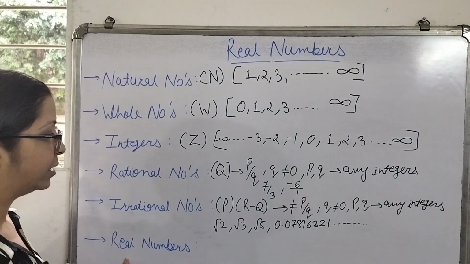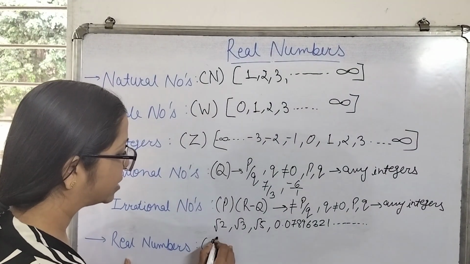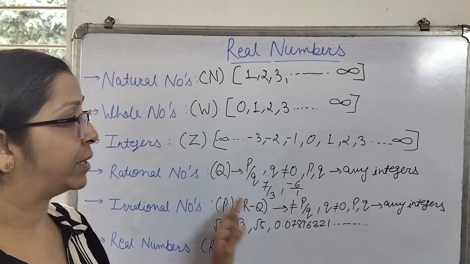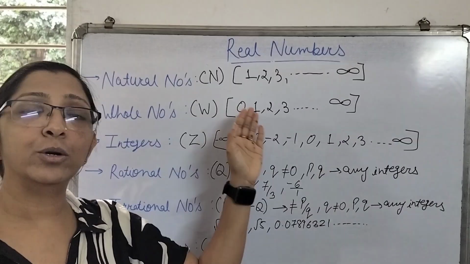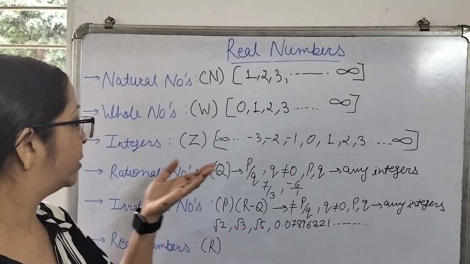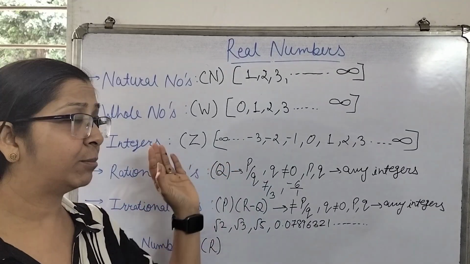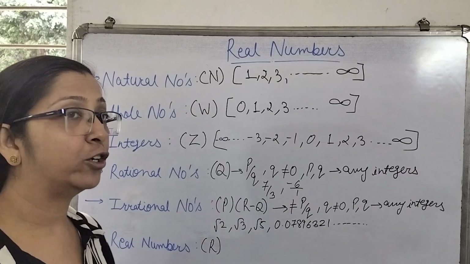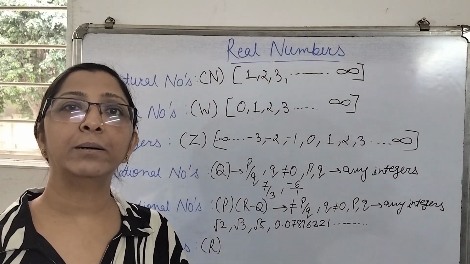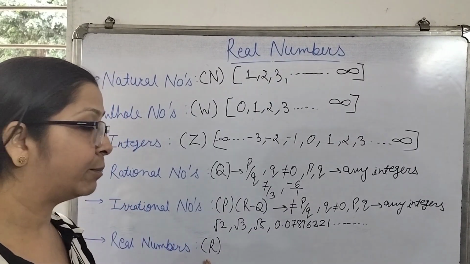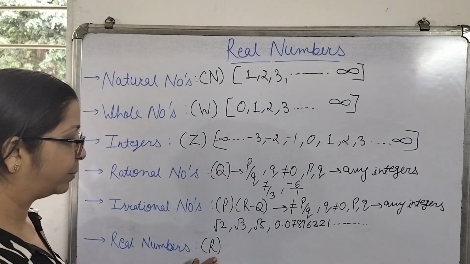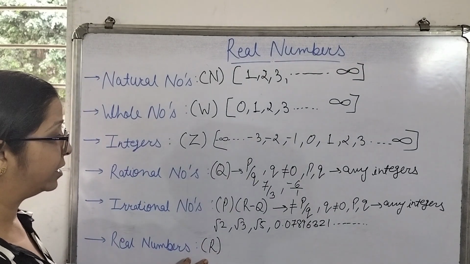Now comes your real numbers. Real numbers are represented by capital R. So whatsoever number comes in our mind, whether it is a natural number or whole number or integer or rational number or irrational number, whatsoever number comes in our mind comes under the category of real numbers. Means all numbers are a part of real numbers, that is your capital R.